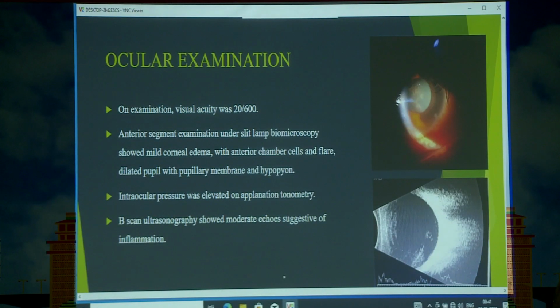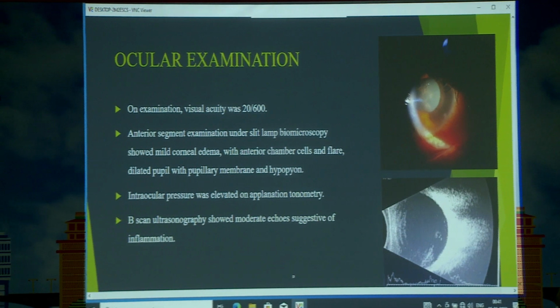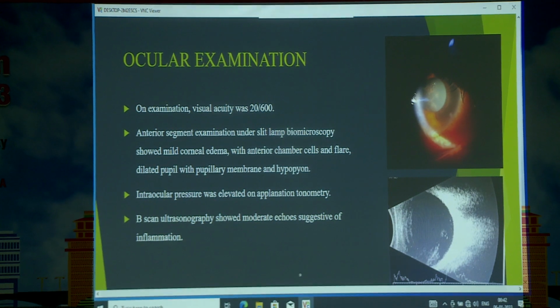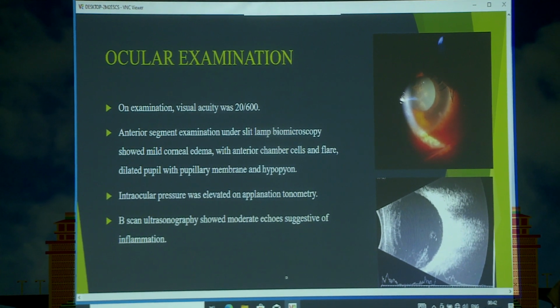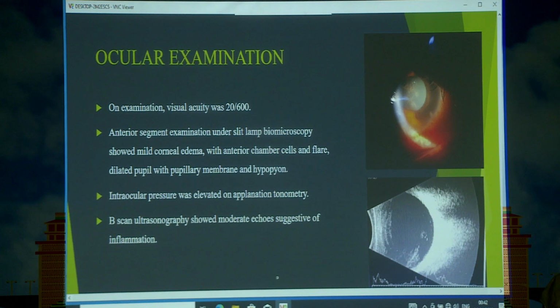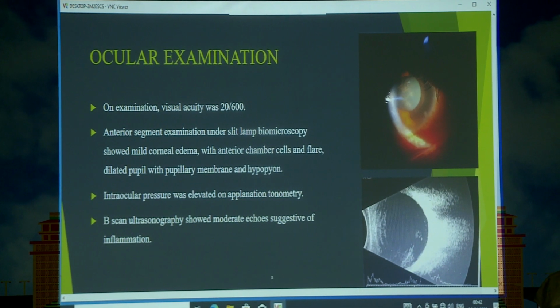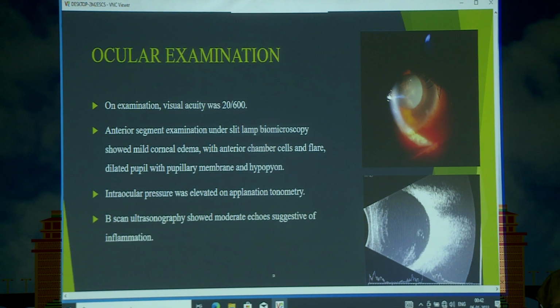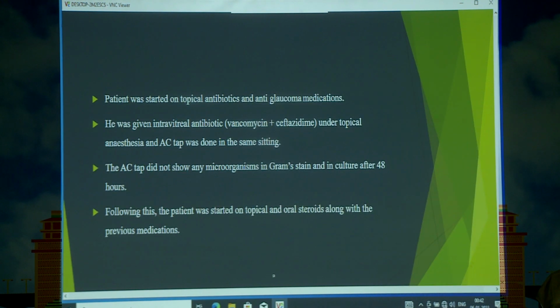On examination, visual acuity was 20/600 and anterior segment examination under slit lamp biomicroscopy showed corneal edema with anterior chamber cells and flare, dilated pupil with pupillary membrane and hypopyon. Intraocular pressure was elevated on applanation tonometry and B-scan ultrasonography showed moderate echoes suggestive of inflammation. Patient was started on topical antibiotics and anti-glaucoma medications.